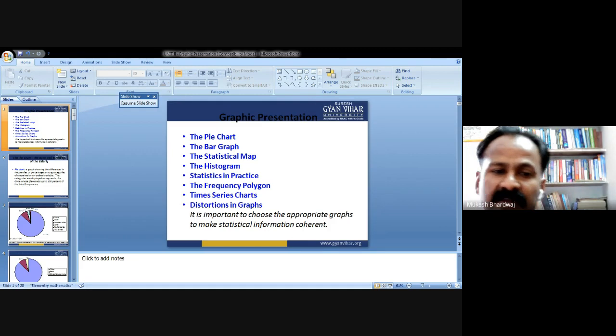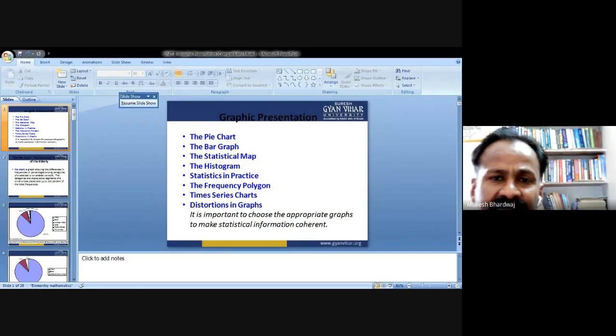So these calculations are made and the data is represented in the form of bars or pictorial representation through a pie chart for better or quicker assessment of the data.